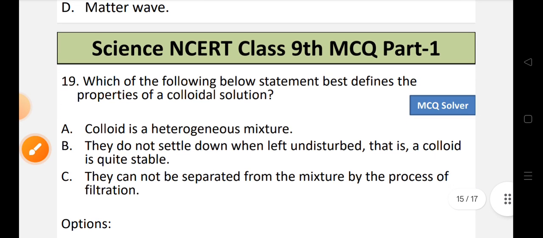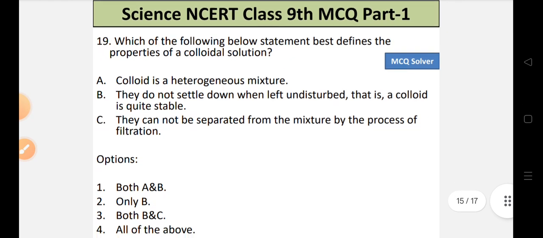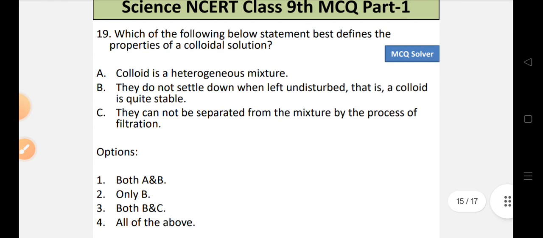Now let's move to question number 19. Which of the following statements best defines the properties of the colloidal solution? Let's look into the statements. Statement A, colloid is a heterogeneous mixture. Statement B, they do not settle down when left undisturbed. That is, a colloid is quite stable. Statement C, they cannot be separated from the mixture by the process of filtration.